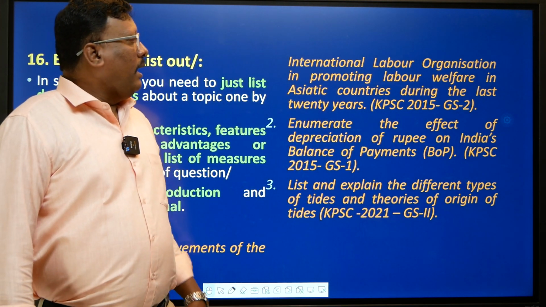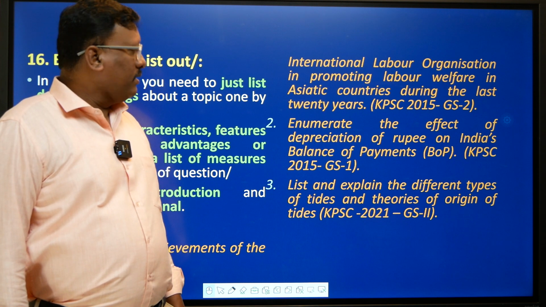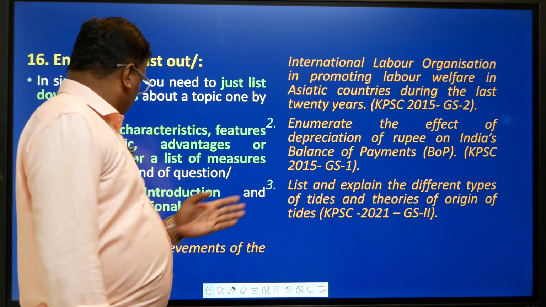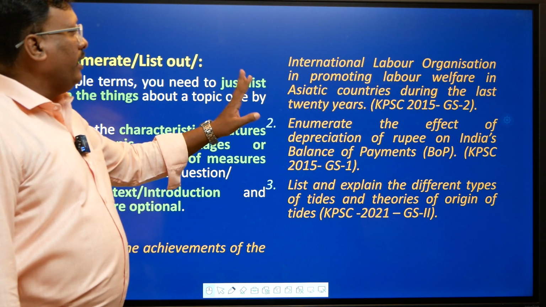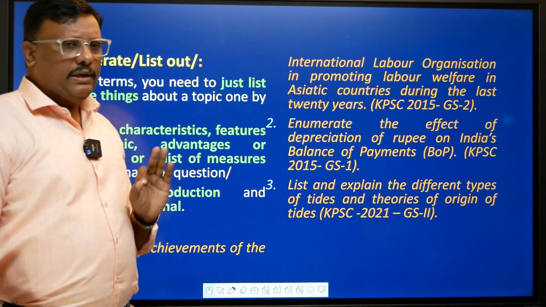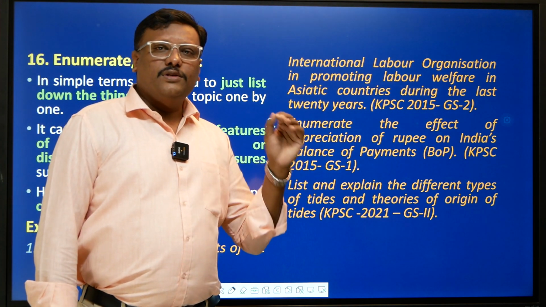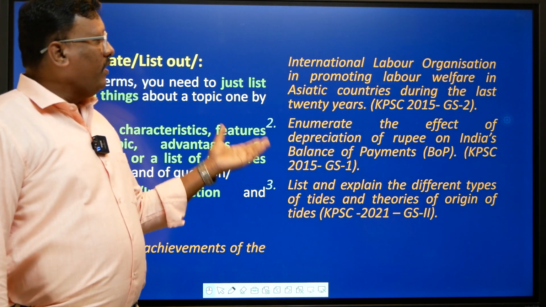So for example, ILO is promoting labor welfare in Asiatic countries during the last 20 years. Enumerate the achievements of ILO, the International Labour Organization, in promoting labor welfare in Asiatic countries. Only make a list of all the initiatives of the International Labour Organization in promoting labor welfare in Asia.